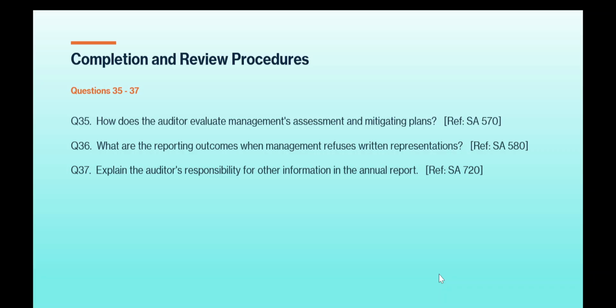Question number 35. How does the auditor evaluate management's assessment and mitigating plans? SA 570. What are the reporting outcomes when management refuses written representations? SA 580. Question number 37. Explain the auditor's responsibility for other information in the annual report. Okay. SA 720. Other report.